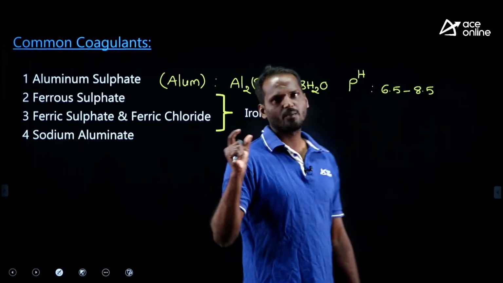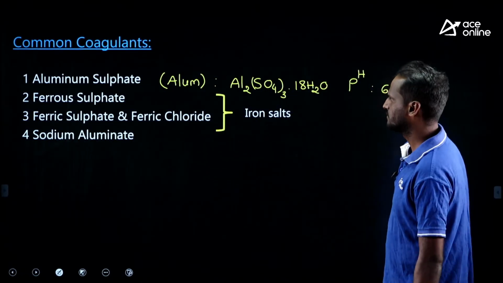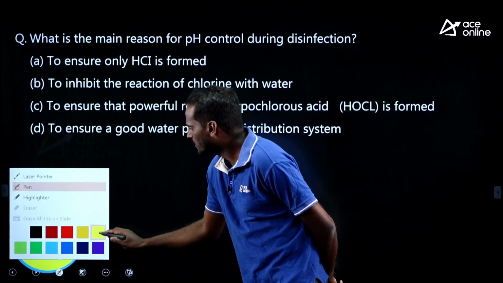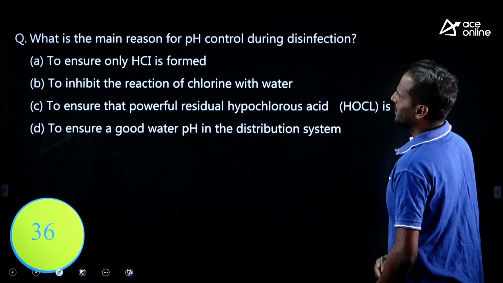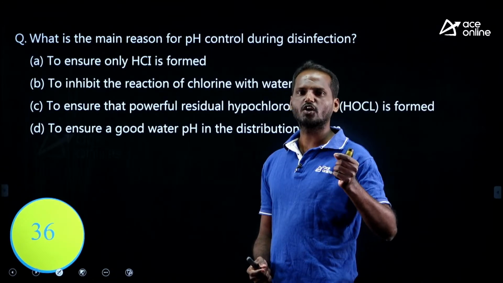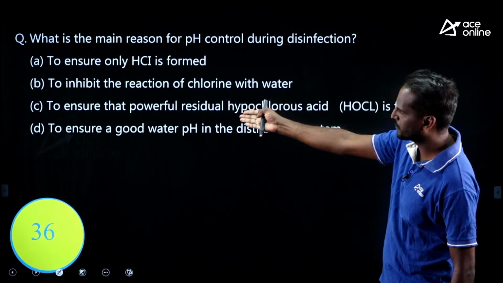This is about common coagulants. Try to recall these common coagulants, right. Okay. Just solve this question. This is an important question based upon chlorination. What is the main reason for the pH control during disinfection? What is the main reason we are controlling the pH of water during disinfection? Try to recall, read the options given.